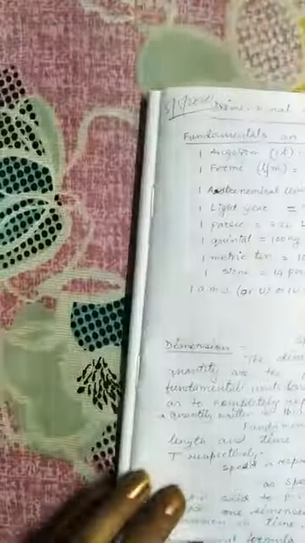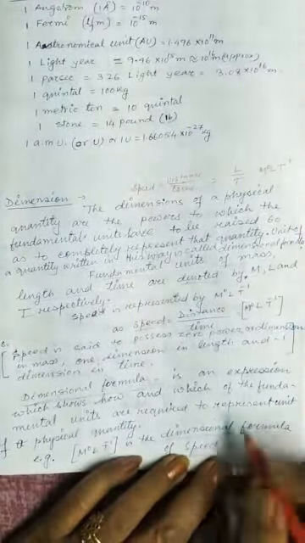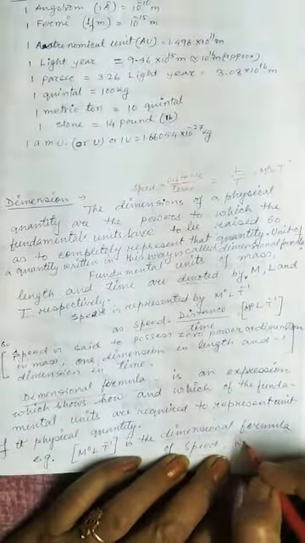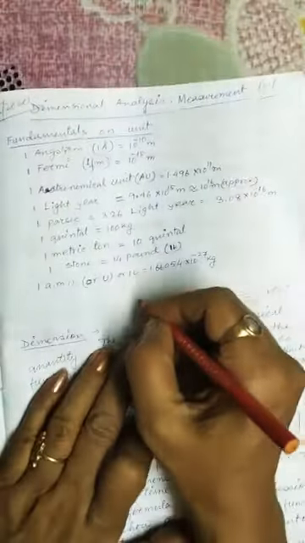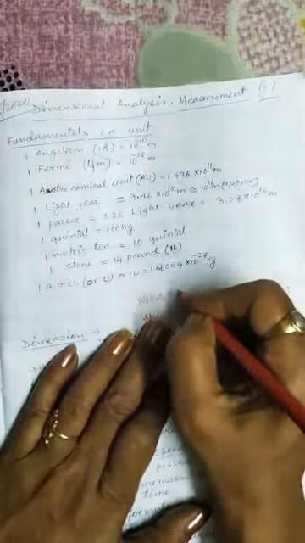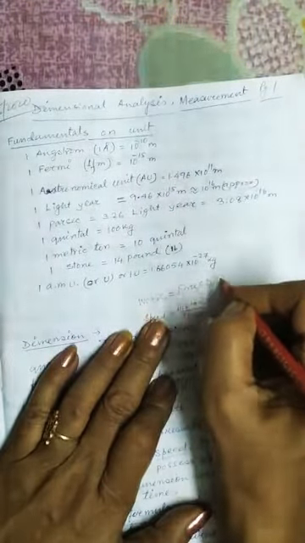Now suppose it is asked to find the dimensional formula of work. Work is equal to force into distance.